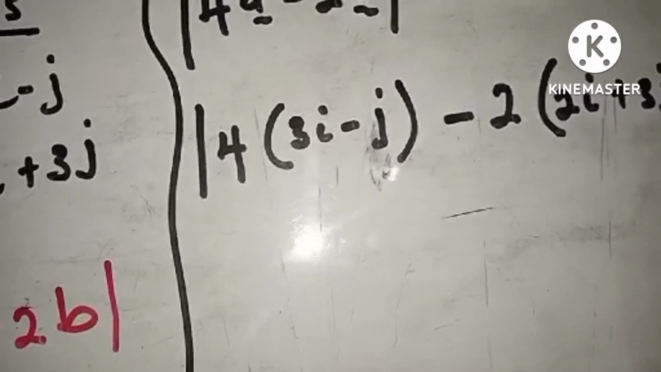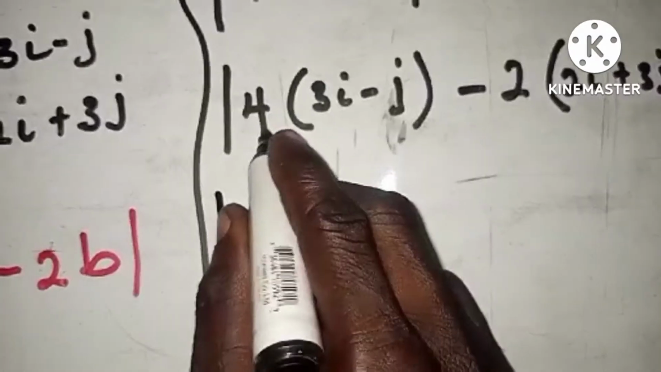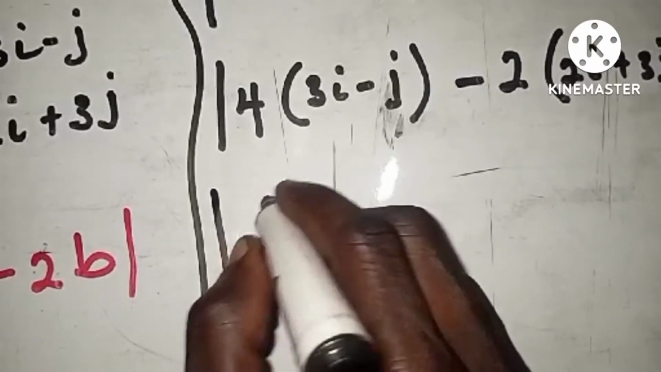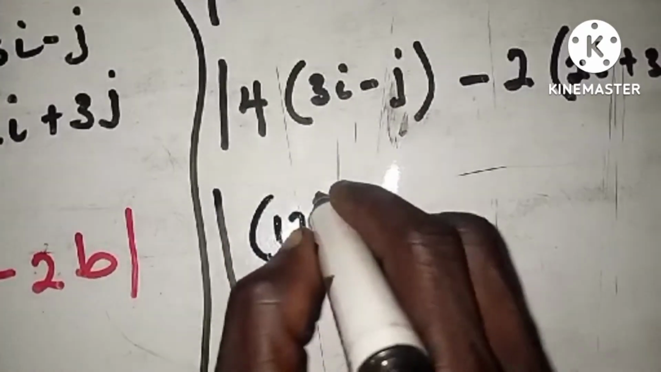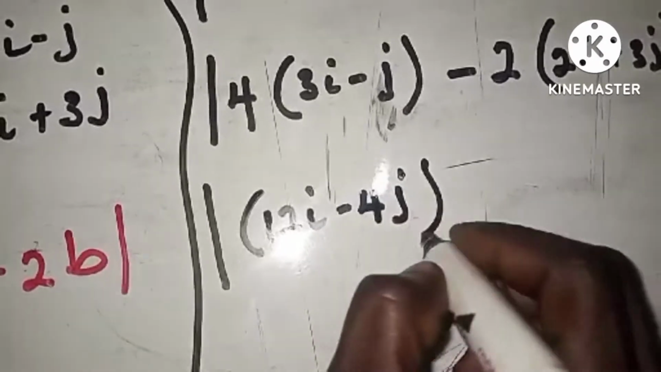So the second guy. So let's maintain the bar here. If you keep this bar, we are going to have 4 multiplied by this one. That should give us, from the first bar, 12i, right? So this guy multiplied by that should be a negative 4j, right, for the first part.